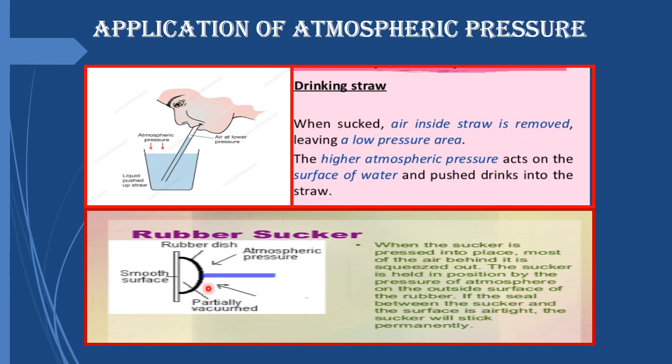The other example, this rubber sucker, right? This rubber sucker, when we fix it on the wall, then at that time the air out here is removed, right? So air pressure becomes less and the outside air pressure or the atmospheric pressure forces it to stick firmly on the wall.